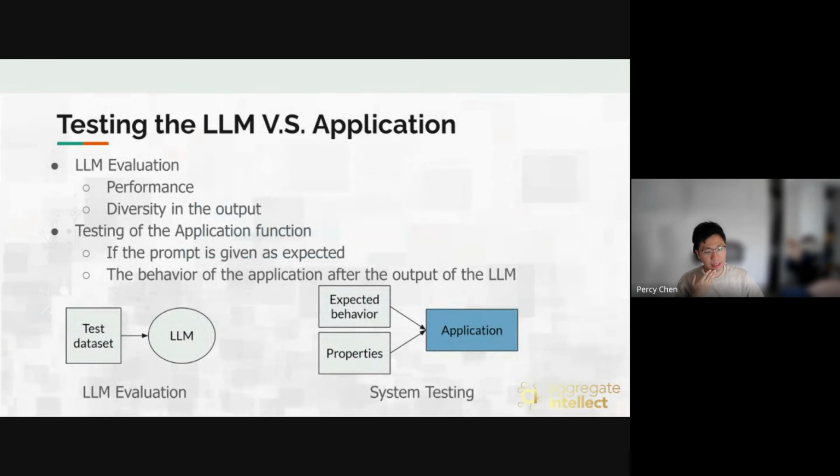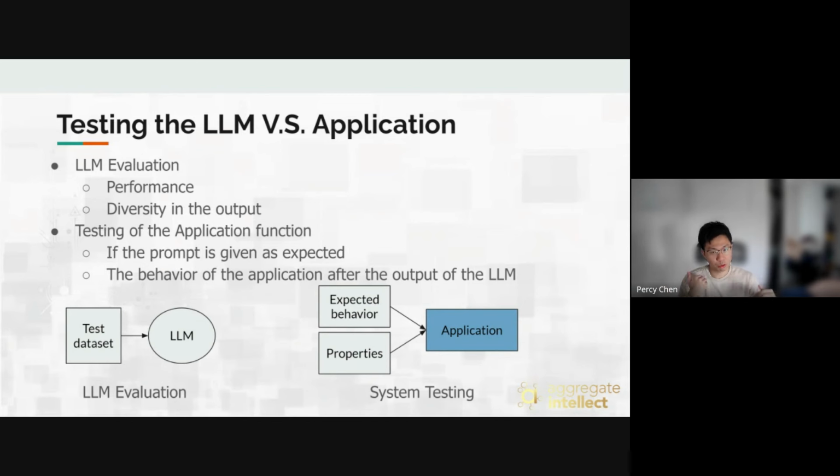Another thing that I want to mention here is that we separate the problem of LLM evaluation and software testing for the application, right? I'm pretty sure that on LLM evaluation, we already had 3 talks about it, and we'll have more talks throughout the day afterwards.